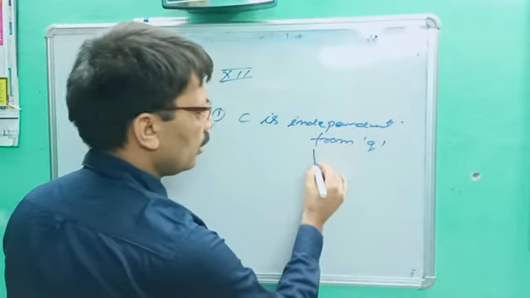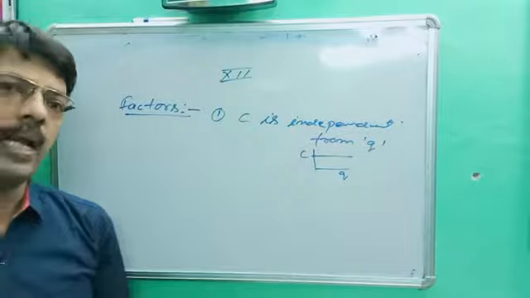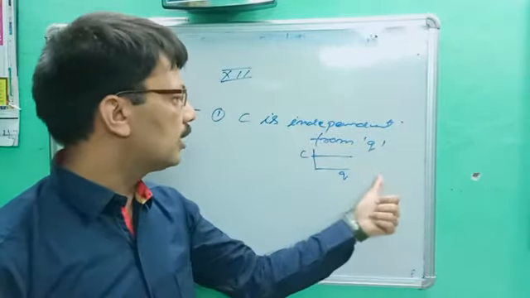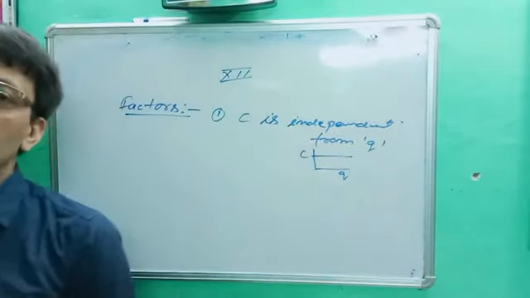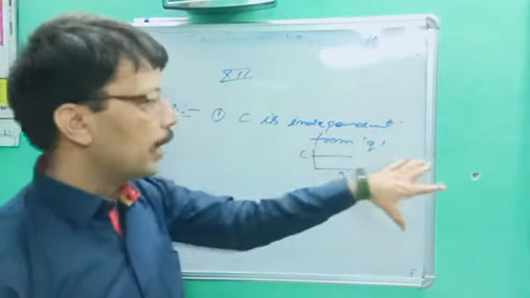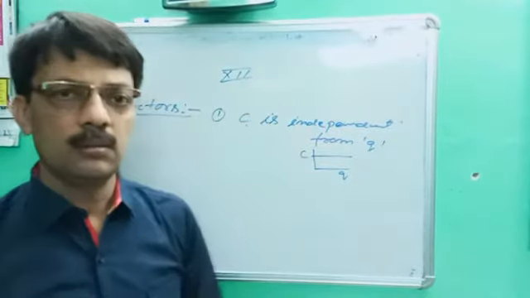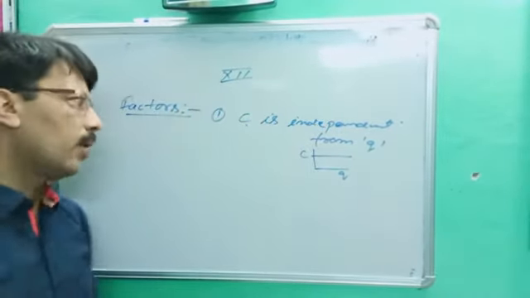That's why if we trace the graph between Q and C, we will get which line? Straight line parallel to Q. It means Q is increasing but capacity remains constant. This is the first point for you. Our question is factors affecting the capacitance, and the first point is C is independent from charge. Okay, are you getting the second point?